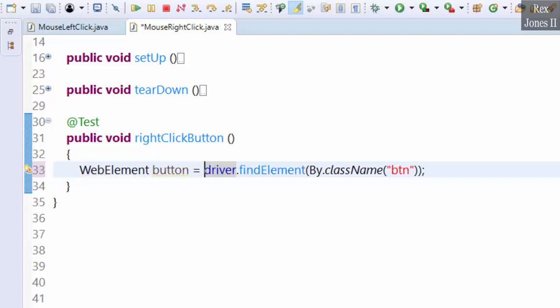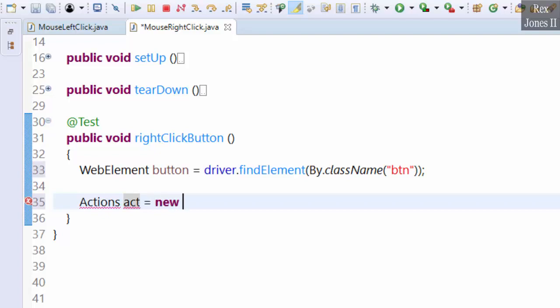Import the WebElement and Actions class. act as object reference equal new Actions, driver in parentheses, import Actions.